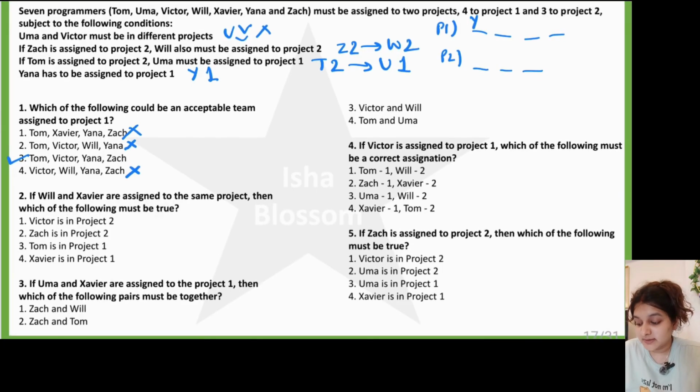Question 2. If Will and Xavier are assigned to the same project, then which of the following must be true? Let me assign them to project 1 and check.